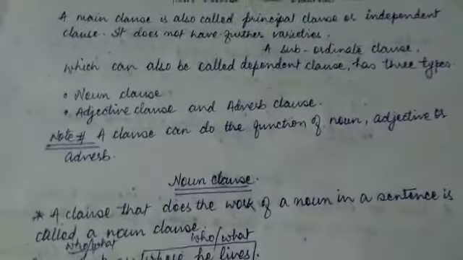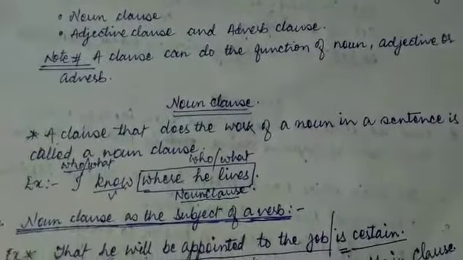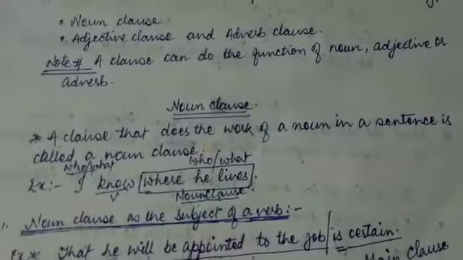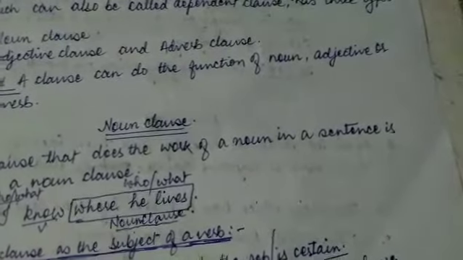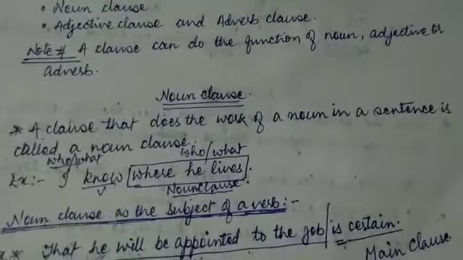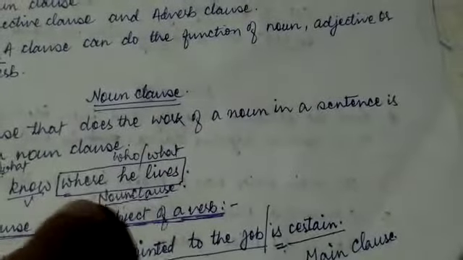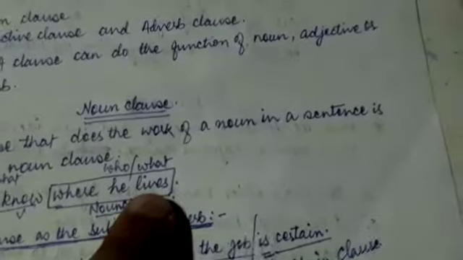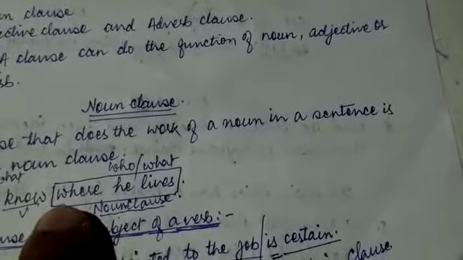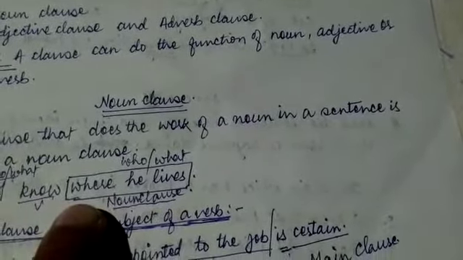Okay, a noun clause. A clause that does the work of a noun in a sentence is called a noun clause. So look at the example here: I know where he lives. It is an example of a complex sentence. Here, I is the subject, know is the verb, and the other part is a group of words which has a subject and a verb, but it does not give a complete meaning on its own. So it's dependent on the first part. So it's a clause. Remember this.